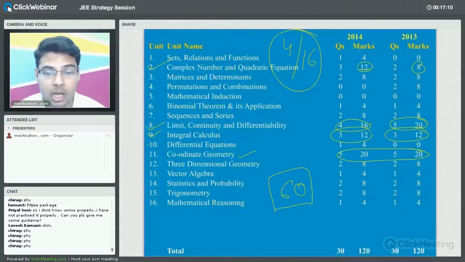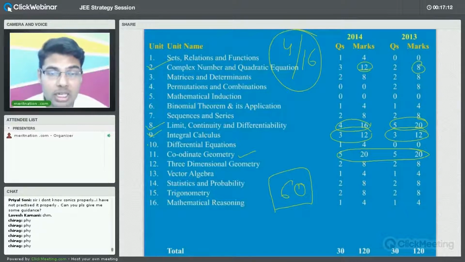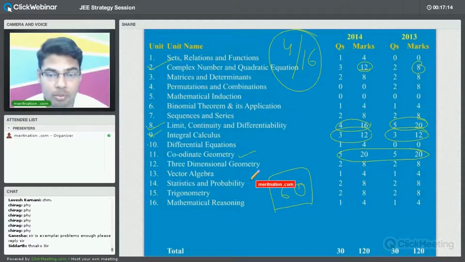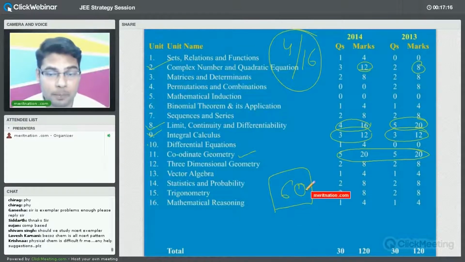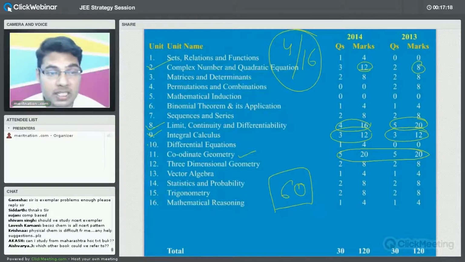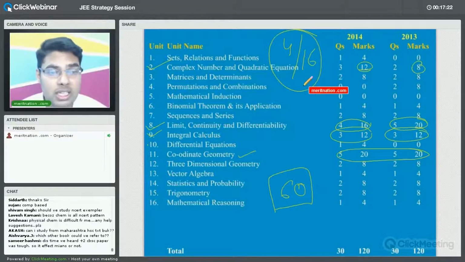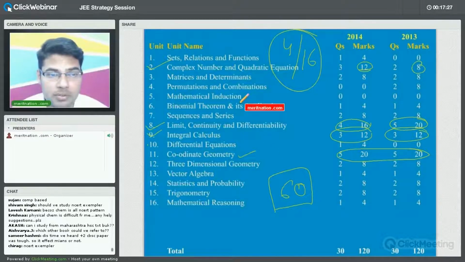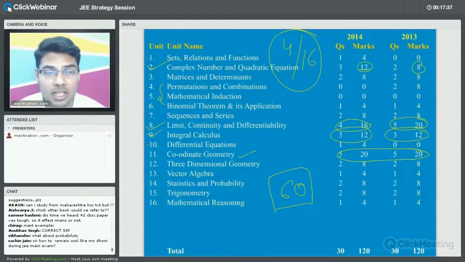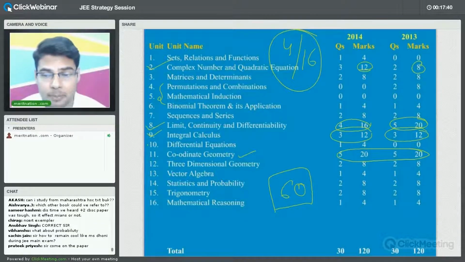Fine. So now let us try to again analyze the part for mathematics. As you have seen, 60 marks, 50% of the marks, are carried by these 4 chapters. So why not study these 4 chapters first? Why not revise these 4 chapters first before doing all the other chapters? Basically permutations and combinations, mathematical induction, even if you leave them, it won't be of much harm as far as the score is concerned, as I said again and again.